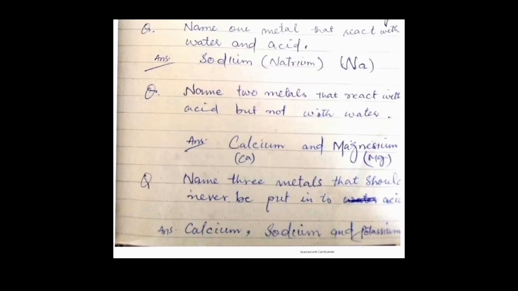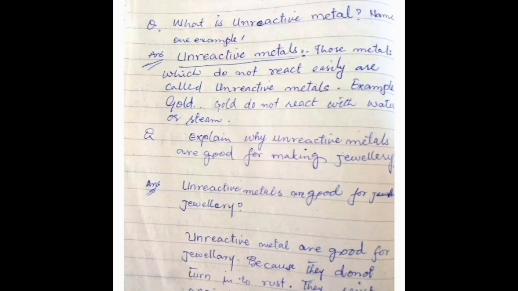Now this is the work which you have to do. Question: name one metal that reacts with water and acid, for example sodium. Name two metals that react with acid but do not react with water. Name three metals that should never be put in acid. What is a reactive metal? Name one example.